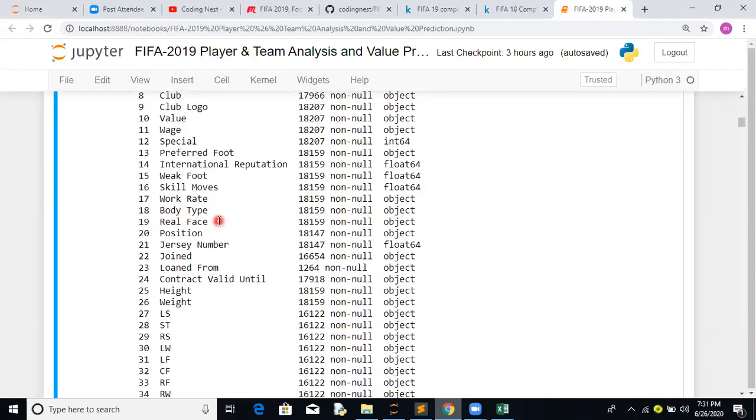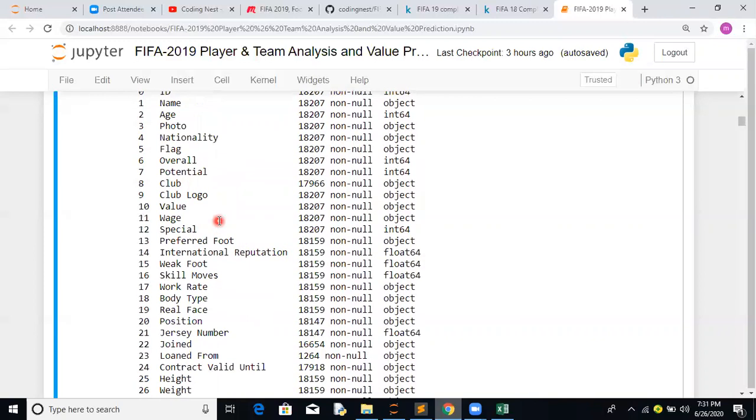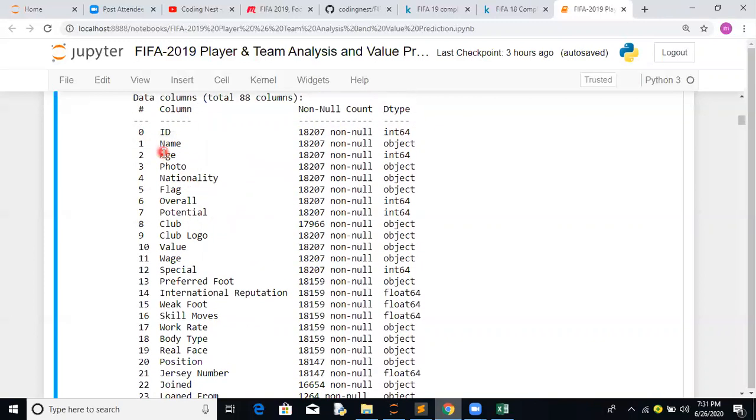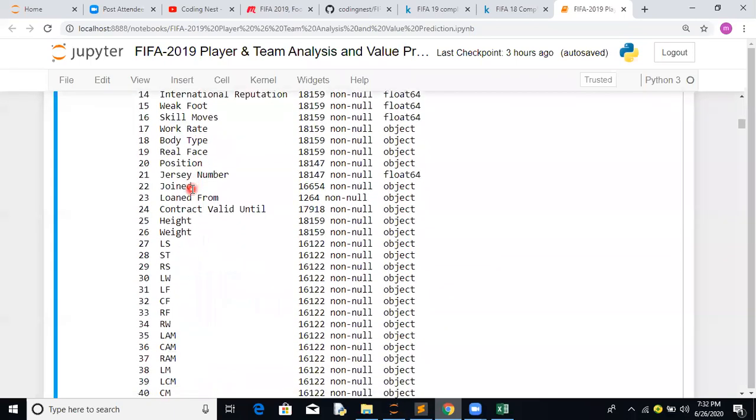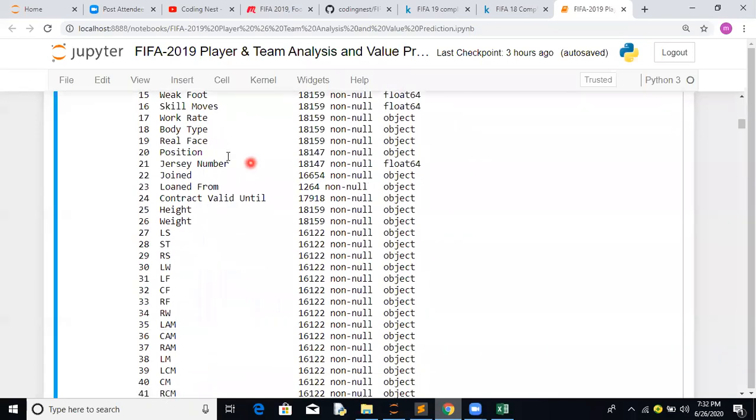There are also a few features we can drop, as we discussed at the start, like club logo, photo, and flag. These are not required as such. Similarly real face is currently not required.